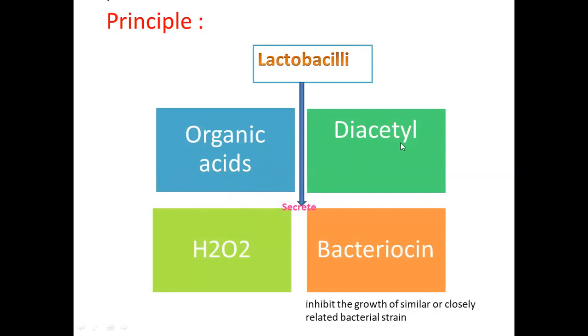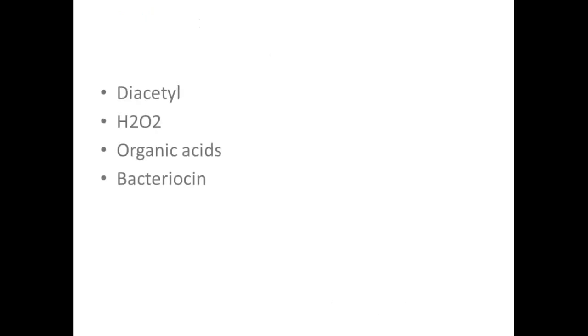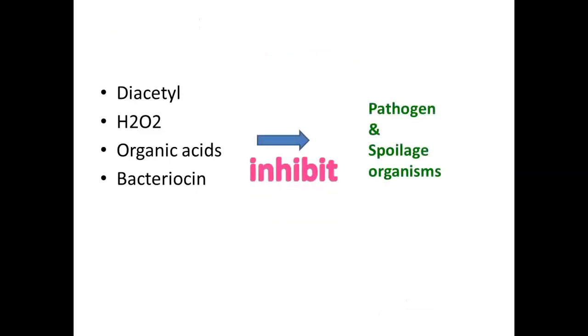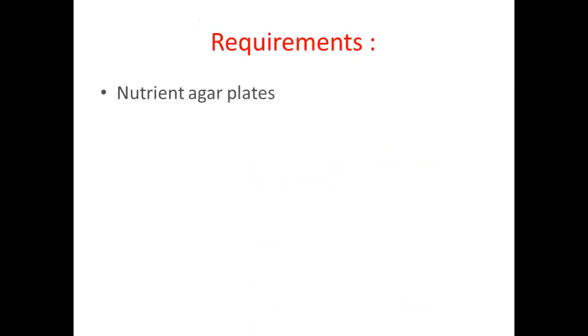Bacteriocins are peptidyl toxins or proteinaceous toxins, which inhibit the growth of similar or closely related bacterial strains. So diacetyl, H2O2, organic acids, and bacteriocins inhibit the growth of pathogens and spoilage organisms. So what are the requirements?